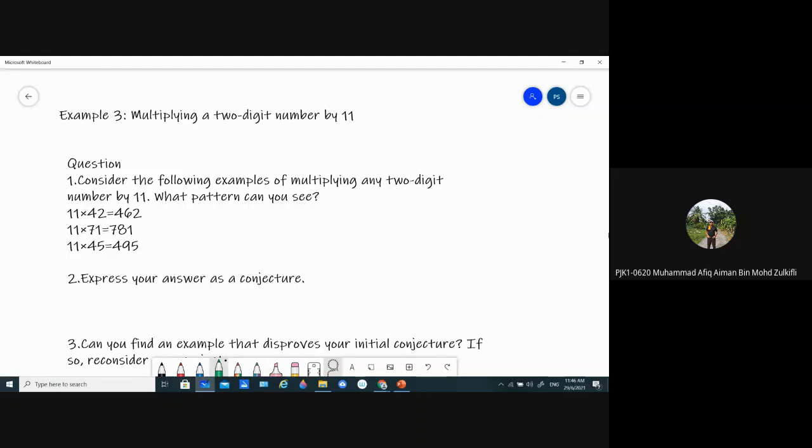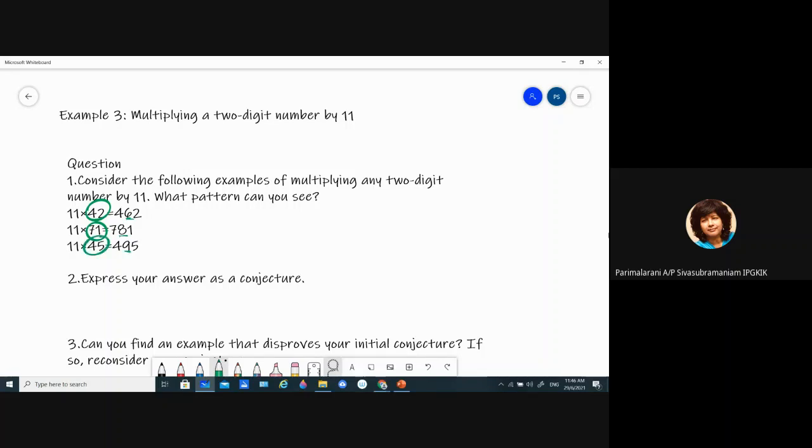4 plus 2 is 6, and 6 is put in between 4 and 2. Yes, correct. Very good. So you notice that in the answer, the middle digit is actually the sum of these two digits. This middle digit is the sum of the two digits.